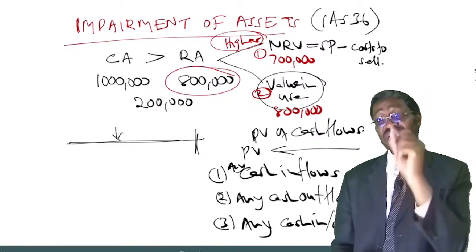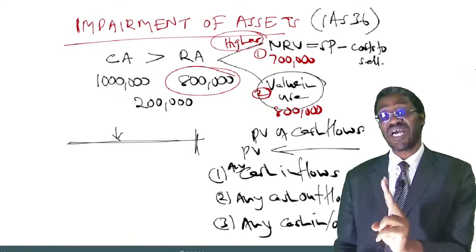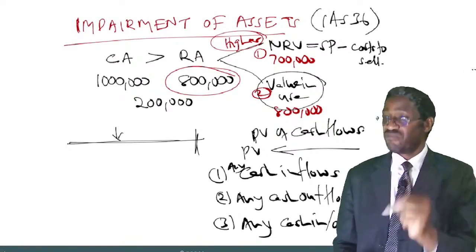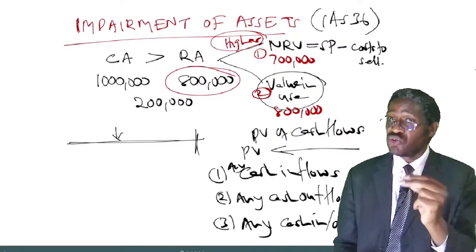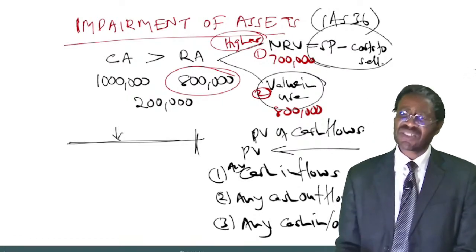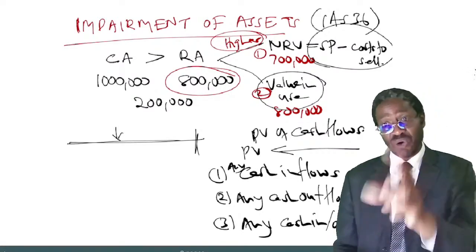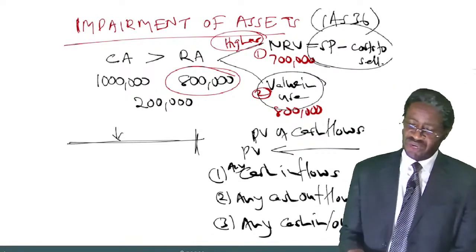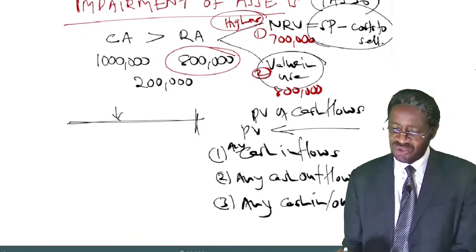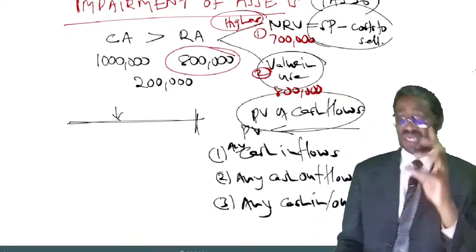It is the amount that is considered to be the higher of 1, net realizable value, 2, value in use. How do you get net realizable value? You take the selling price of the asset and you minus any cost to sell. How do you get value in use? We have said you get the present value of all the estimated future cash flows.